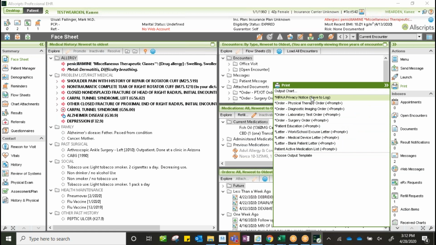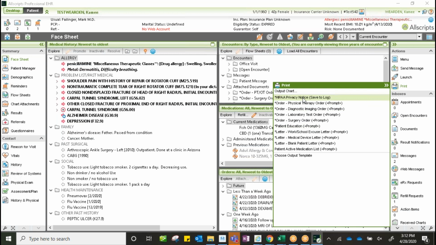Some of these are the same choices that we have in our print packs that will generate for us. But this is a way that if we wanted, again, to print them or process them on demand before the chart is ready to be signed off. This is some of the ways that we can generate those.